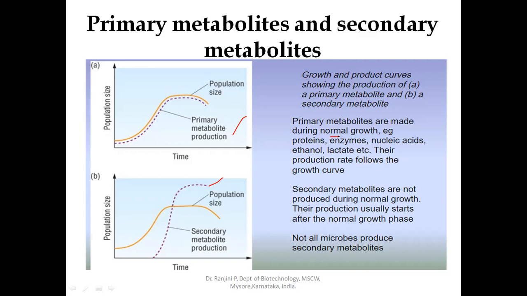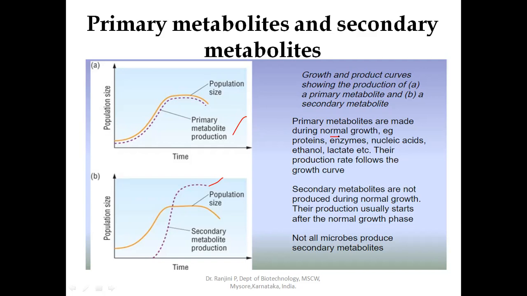And next is secondary metabolites. These are the metabolites which are produced by the microorganism under extreme environmental condition, and they are not required for the normal growth and development. Only to overcome the extreme environmental condition, microorganisms secrete a very small concentration of a group of molecules. They are called the secondary metabolites.